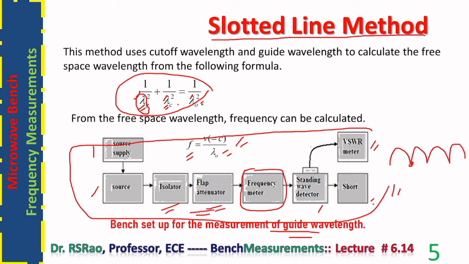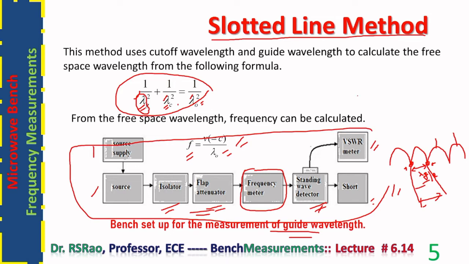This pattern appears like this. The distance between two consecutive minimum points is equal to lambda g by 2. The distance between two consecutive maxima is also lambda g by 2, but while doing measurements with the bench, we use minima, not maxima. The reason is going to be explained soon in the present session itself. So using the standing wave detector, the distance between two consecutive minima is found, and when it is multiplied by 2, we will be getting the guide wavelength.